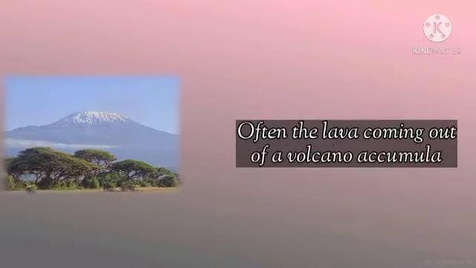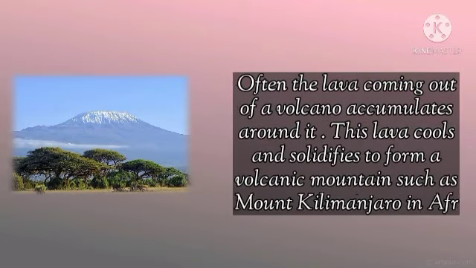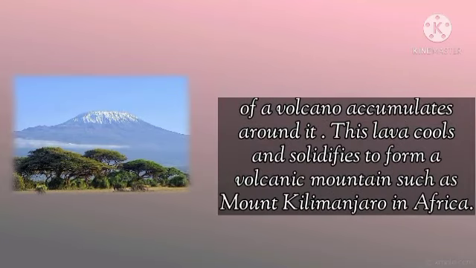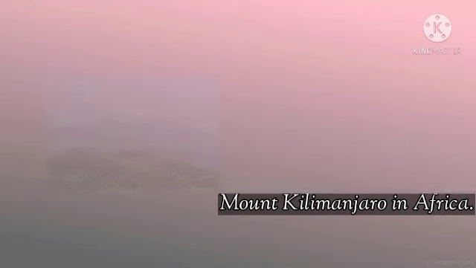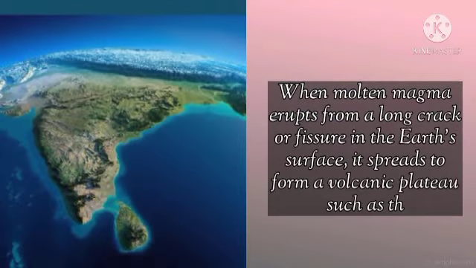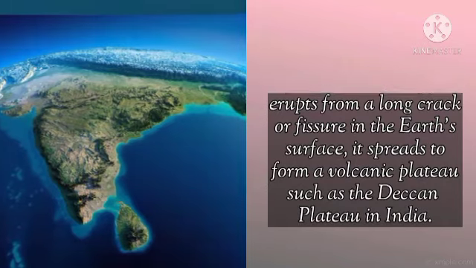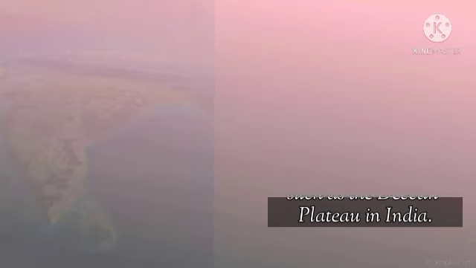Often, the lava coming out of a volcano accumulates around it. This lava cools and solidifies to form a volcanic mountain such as Mount Kilimanjaro in Africa. When molten magma erupts from a long crack or fissure in the earth's surface, it spreads to form a volcanic plateau, such as the Deccan Plateau in India.